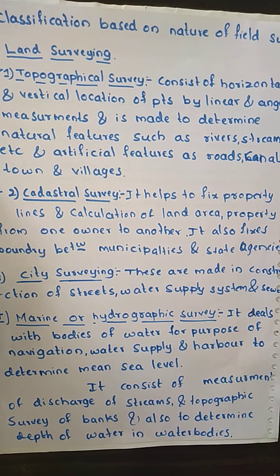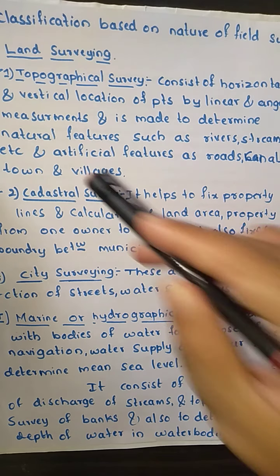In a topographical survey, whatever artificial and natural features are there, we locate them on that particular map. It is mainly done to find the natural features such as rivers, streams, lakes, woods, hills, and man-made features such as roads, canals, villages and towns.